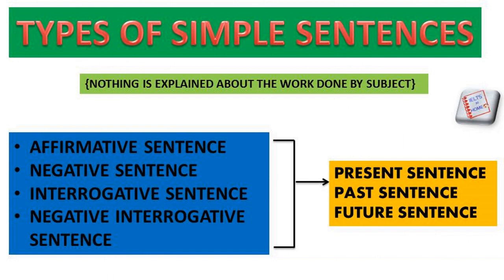As I mentioned in my previous videos, what is a simple sentence? Sentences that explain the work done by the subject are called simple sentences. There are 4 types which we discussed earlier: affirmative, negative, interrogative, and negative interrogative, and all these 4 sentences can be formed in present, past and future. So let's learn how to make these sentences in past form.